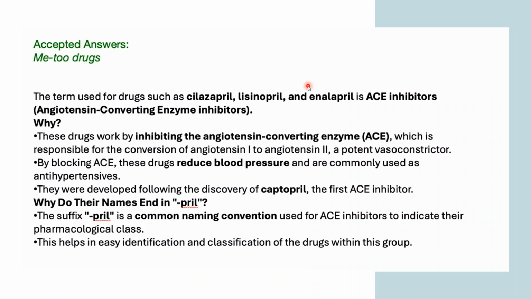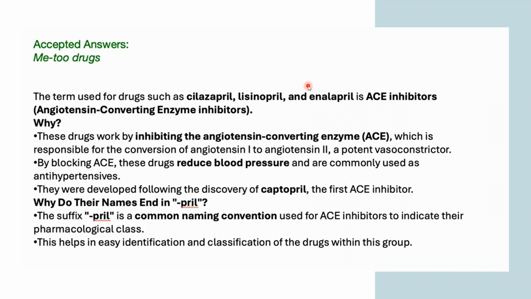The drug molecules which are ACE inhibitors will end their name with pril, so that someone can easily identify that these drugs belong to that class. That is why medicines showing similar activity have names ending with a similar suffix.